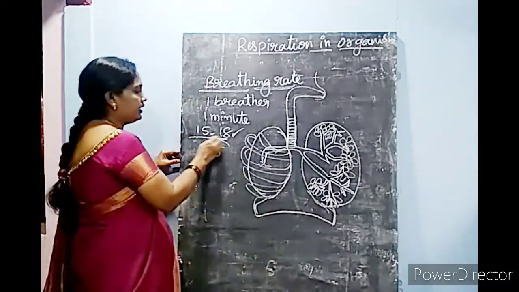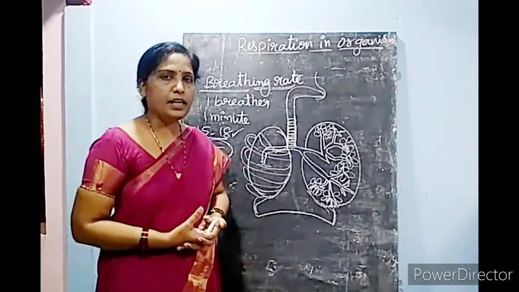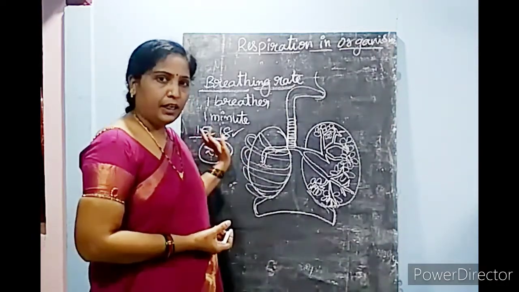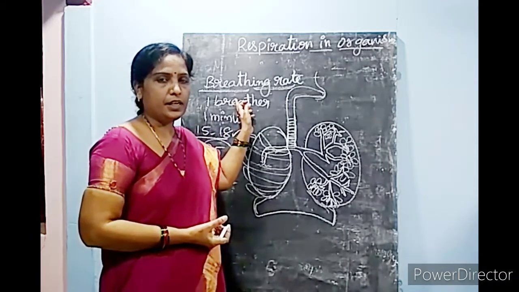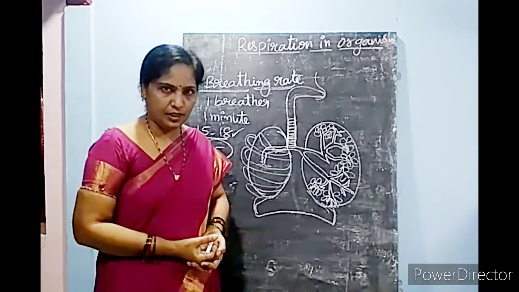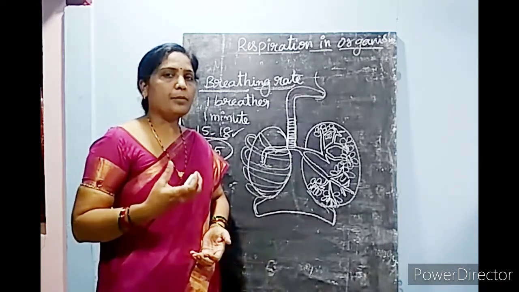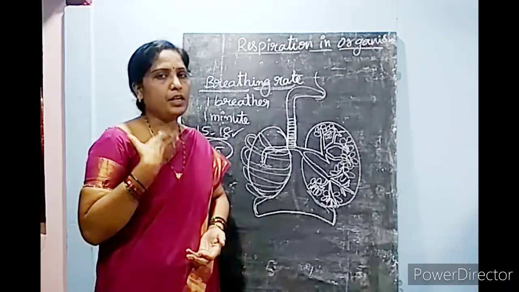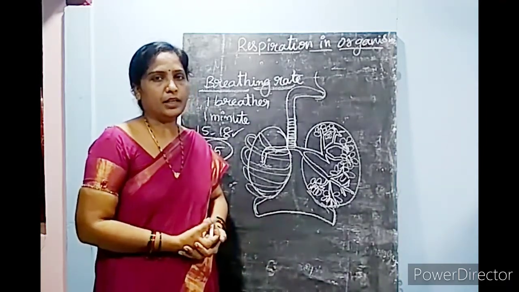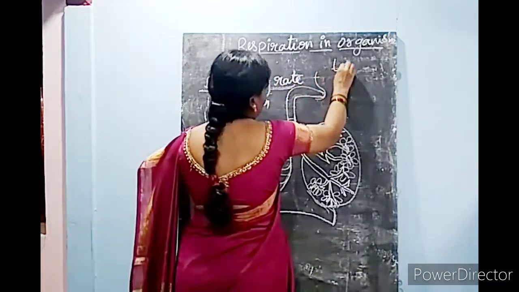When the person is doing physical exercises or running, the breathing rate increases, and you can calculate it by doing different activities. At home, you can see your breathing rate by keeping your hand on your chest, because your lungs are situated in the chest part.